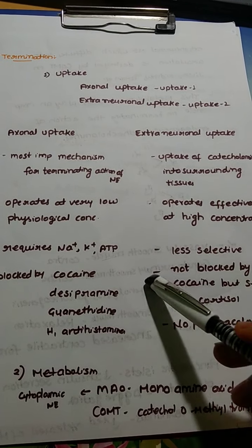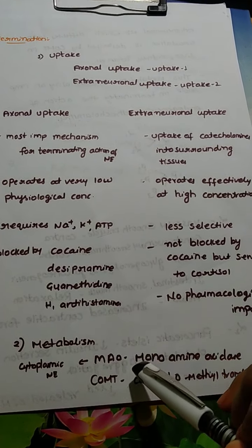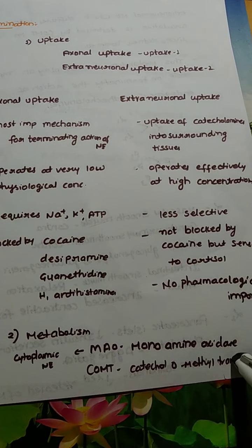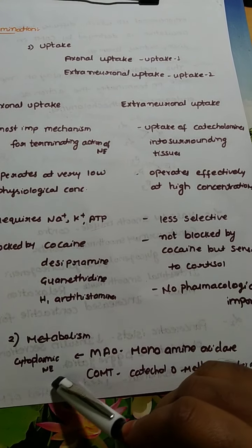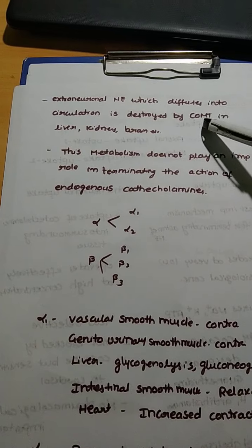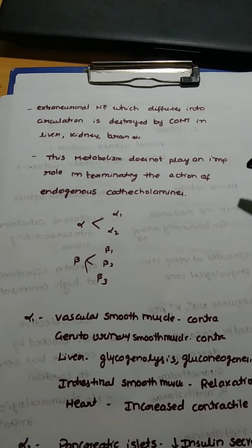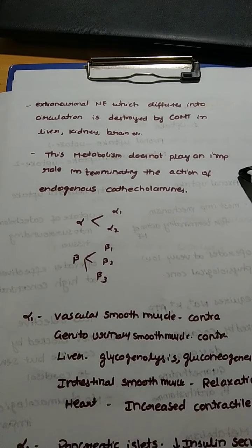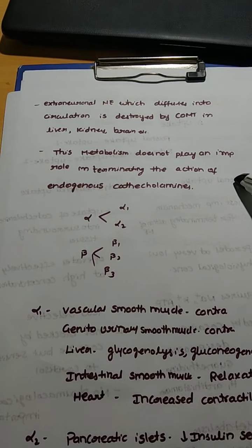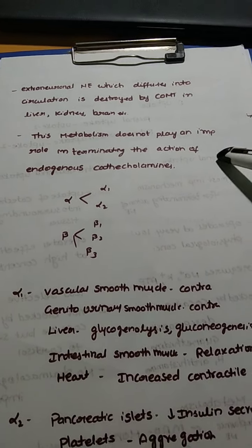Apart from uptake, there is also termination of action by metabolism. This metabolism happens with the help of two enzymes. One is monoamine oxidase and the other one is catechol O-methyl transferase. This generally takes place in the cytoplasm. If the norepinephrine is diffused into the circulation, it is destroyed by the COMT enzyme, that is catechol O-methyl transferase, in the liver, kidney, brain, etc. And this metabolism does not play an important role in terminating the actions of endogenous catecholamines, whereas the most important termination of action is mainly due to the uptake.